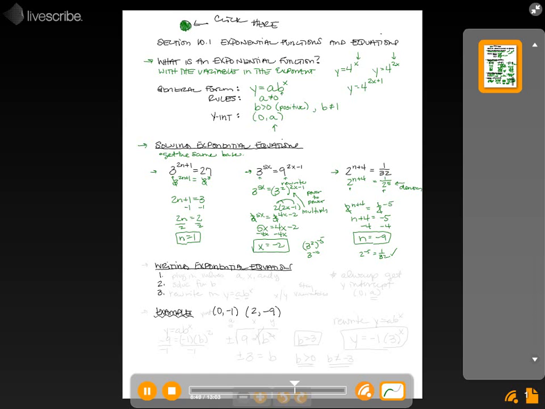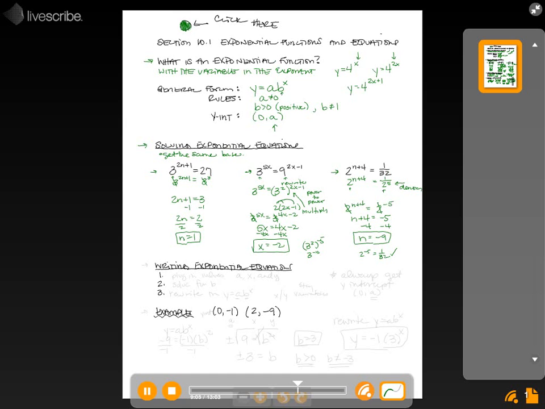Now those are solving exponential equations. For these, you'll have to rewrite either one side or both sides so that they have the same base. All these examples here, we've only rewritten one side. Now you may have to rewrite both sides, and that's fine.